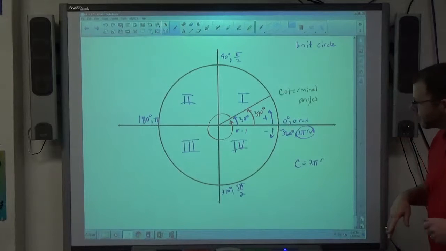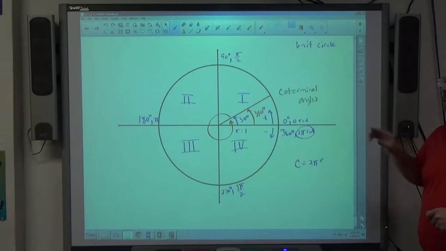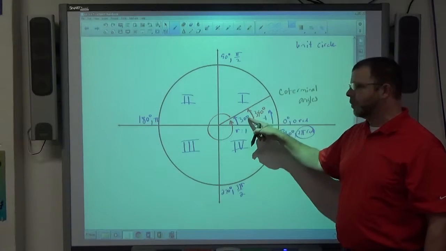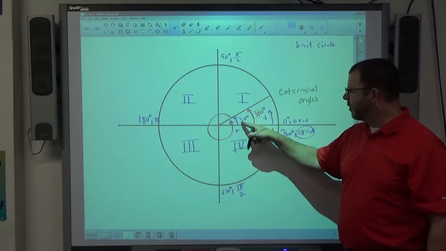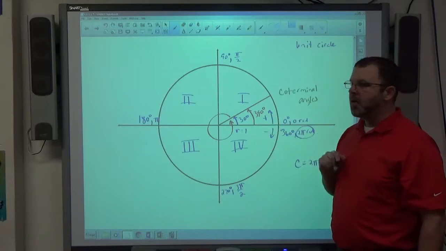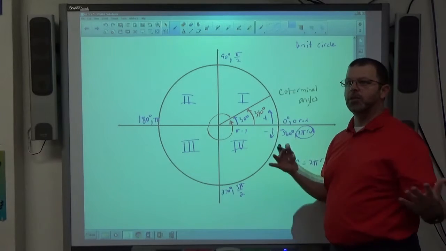So anyway, the main idea for examples 1 and 2 though is coterminal angles. In order to get a coterminal measure, all you have to do is either add or subtract 360. If I add 360 to 30, I get 390. If I subtract 360 from 390, I get 30. The magical numbers we want are between 0 and 360 though. That's where we want to be always. Always between 0 and 360.